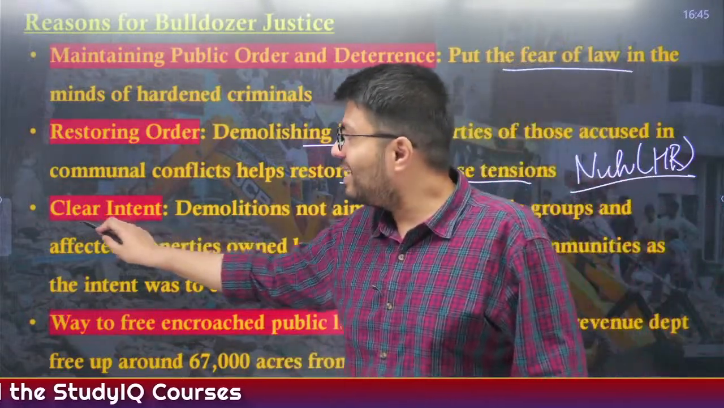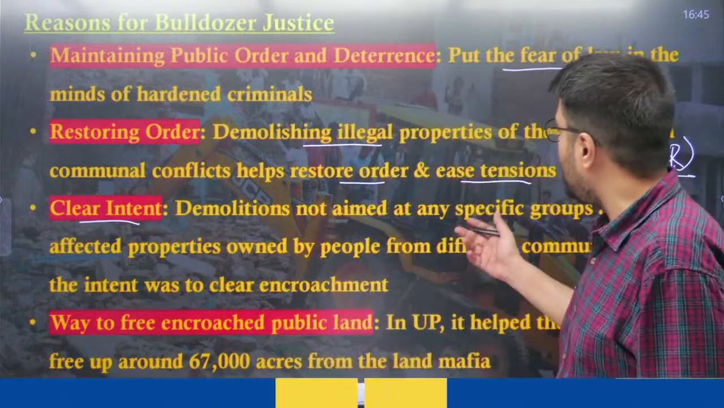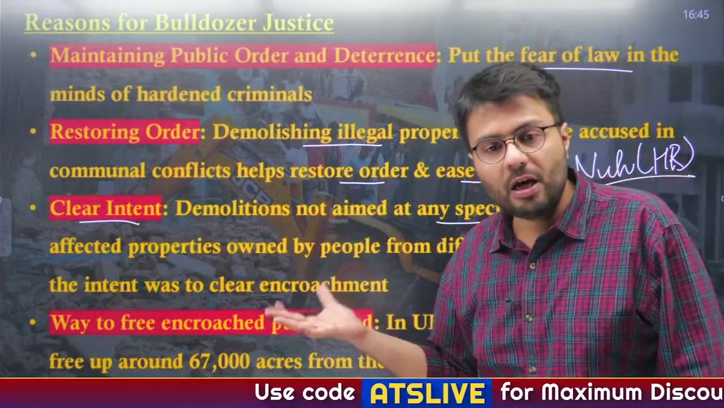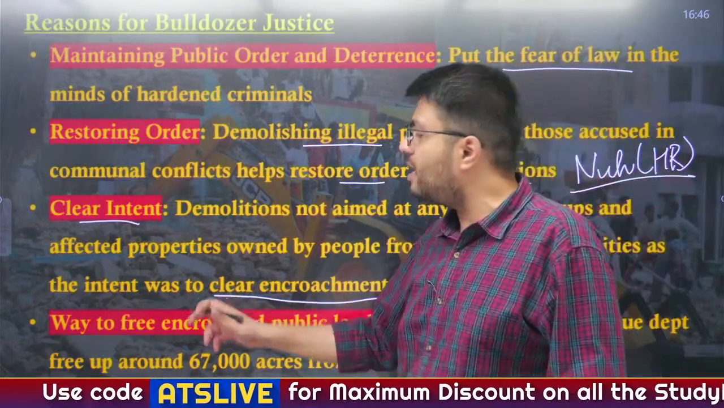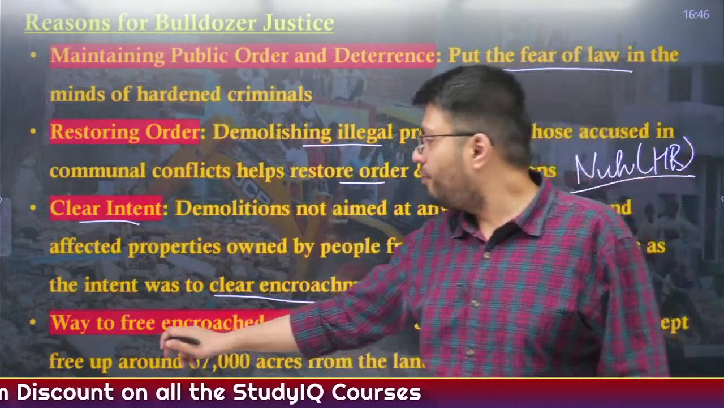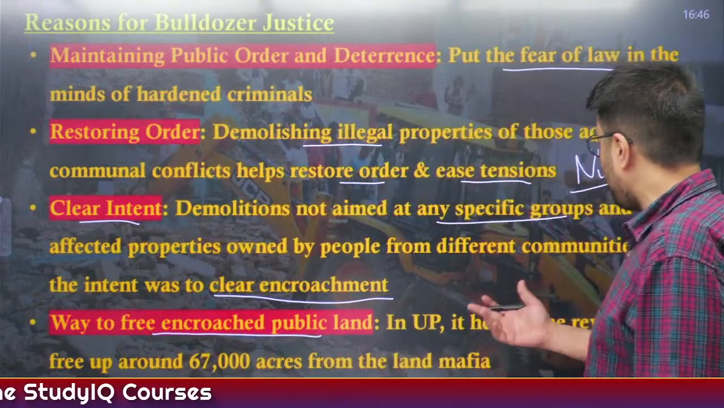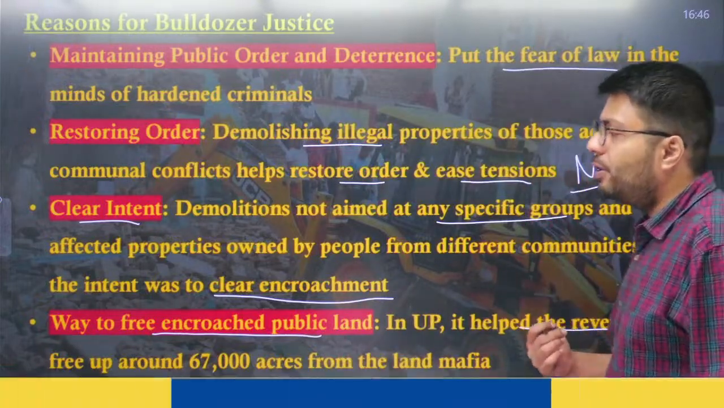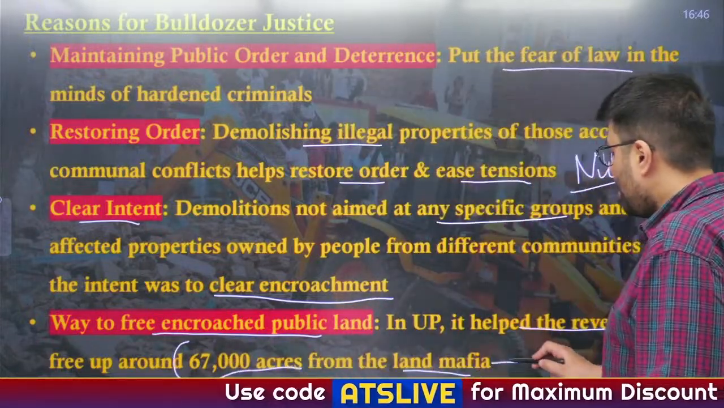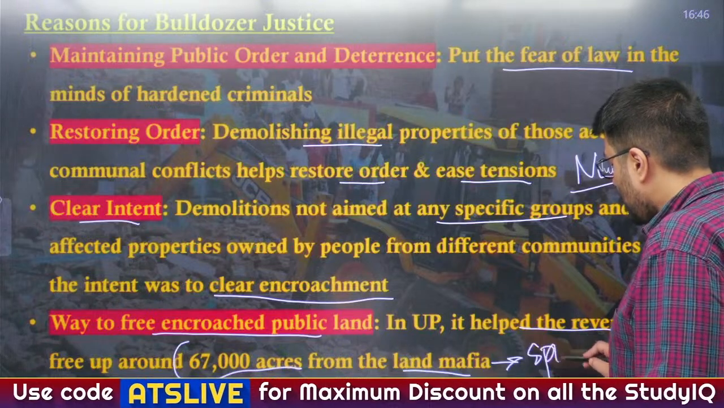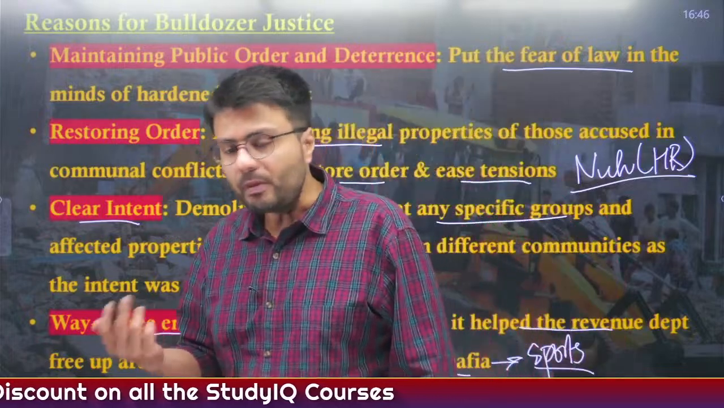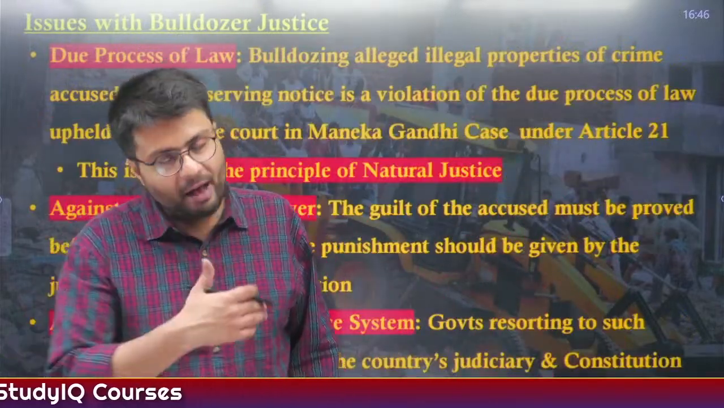Also, the government says that it has a very clear intent: the demolitions are not aimed at any special groups or at properties owned by people of a similar community, but are intended only to clear encroachments that have prevailed over recent years, and are also seen as a way to free up encroached public land. For example, in UP, it has helped the revenue department of the UP government to free around 67,000 acres of land from the land mafia, which was eventually used for other purposes like promoting sports-based activities. So this is how the government is justifying these moves with many reasons.